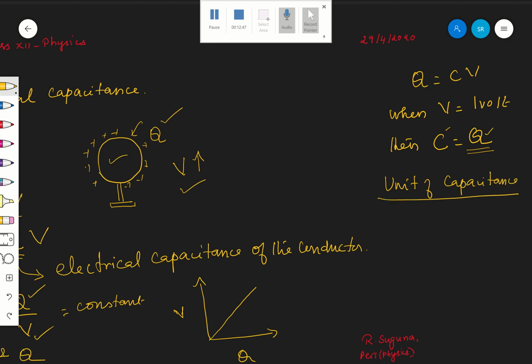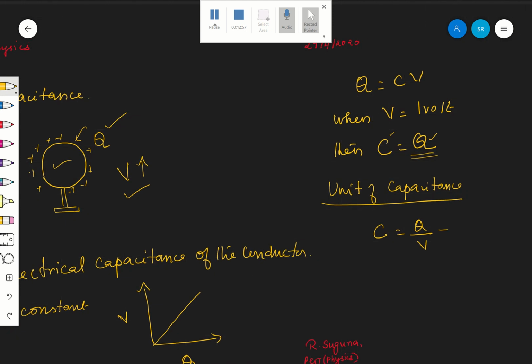What is the unit of capacitance? C equals Q by V. What is the unit for Q? Coulomb. Divided by volt. V is volt, correct? Therefore the unit of C is Coulomb per volt.